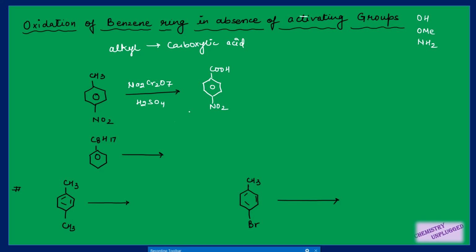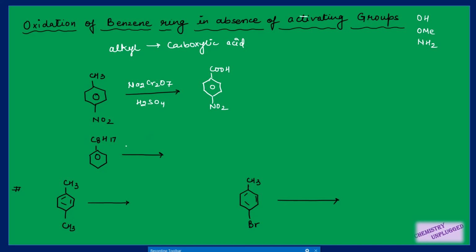And if I have this type of alkyl group attached to our benzene ring, what will happen? The oxidizing agent will directly attack the carbon which is attached to our aromatic ring. It will not oxidize the last carbon.